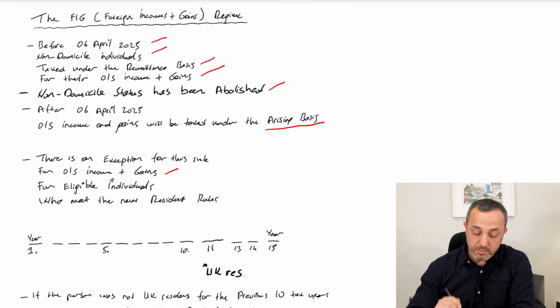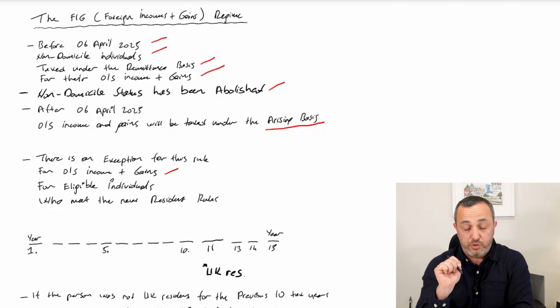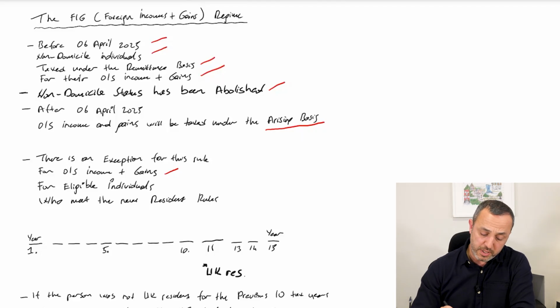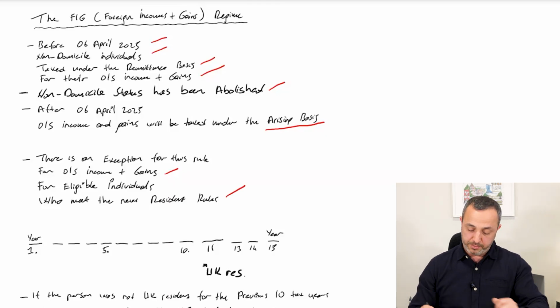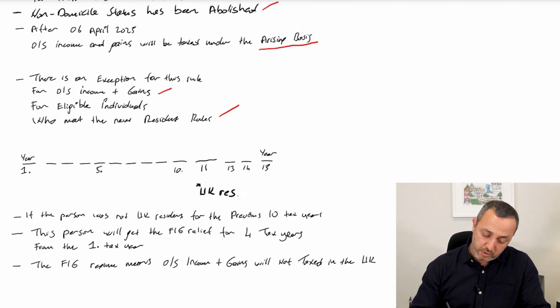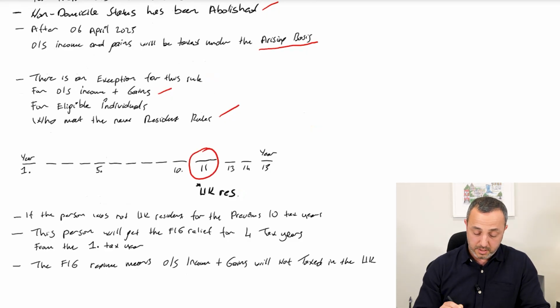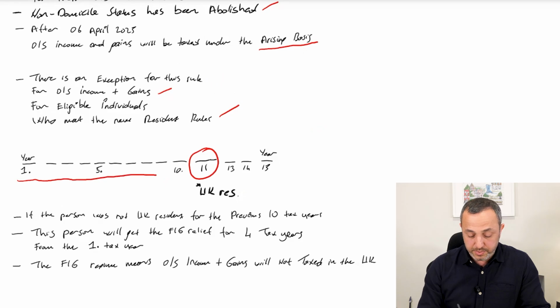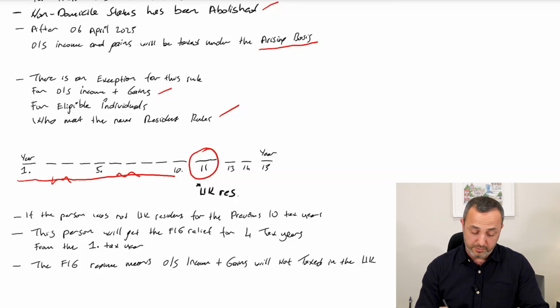To claim this relief, you have to be an eligible individual in the UK, and you must meet some new resident rules. Let's look at these new resident rules. Imagine you arrive in the UK in year 11. You must not have been resident in the previous 10 years in the UK. If you were resident here at some point, you cannot claim FIG relief.